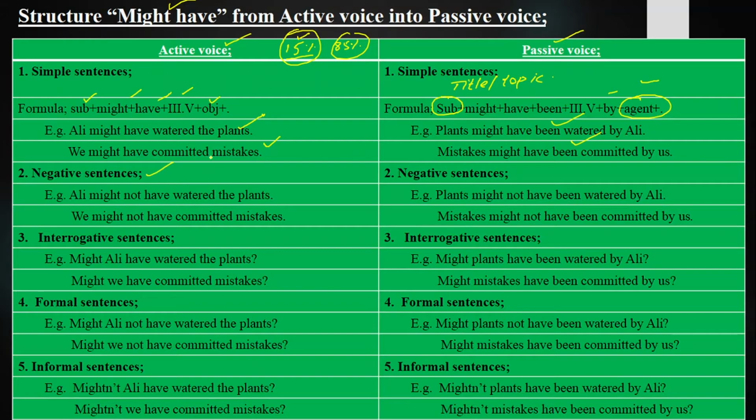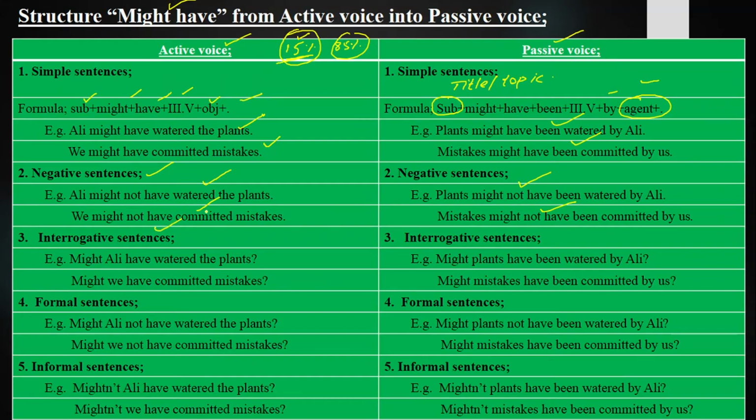Negative sentences, those sentences in which we deny the statement, reject the statement, and refuse the statement are called negative sentences. Ali might not have watered the plants. Plants might not have been watered by Ali. We might not have committed mistakes. Mistakes might not have been committed by us. Here there is a 15% chance of an action to be happened.